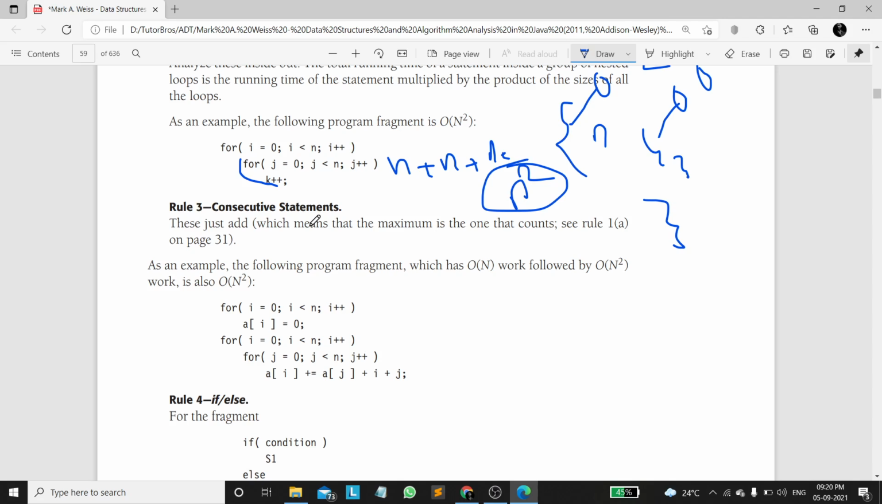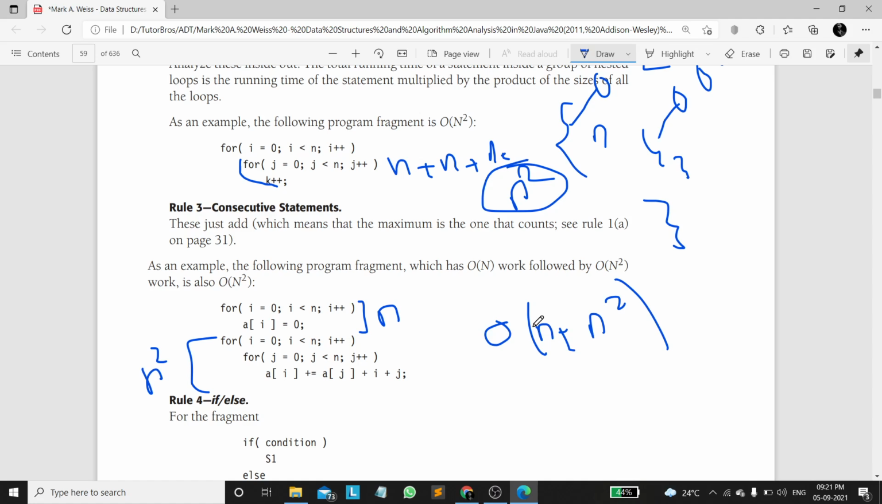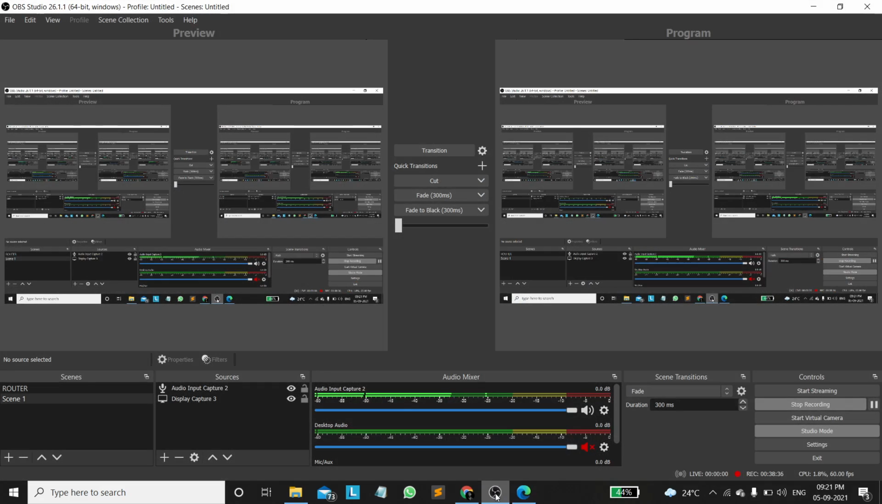Now consecutive statements, having for loops side by side. Here it is a single for loop which has n iterations, and the other has n square iterations. Now we will be doing n plus n square, and we neglect the lower term and only consider big O of n square. This is our final time complexity.